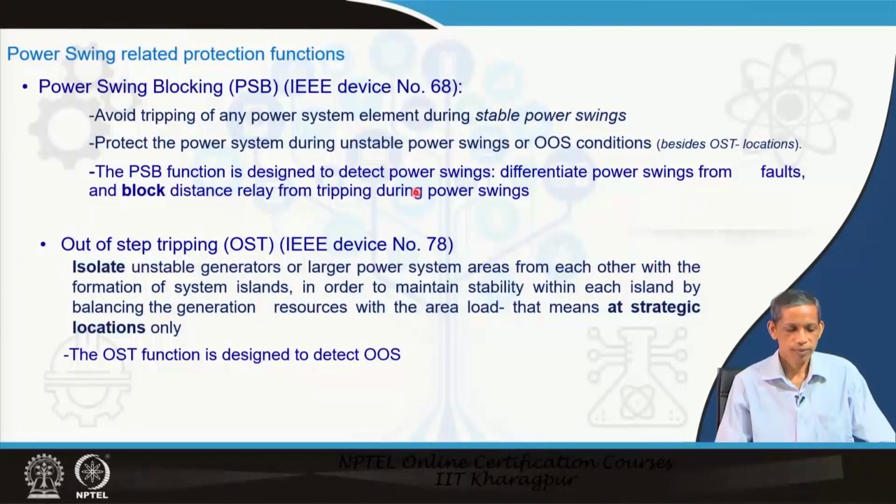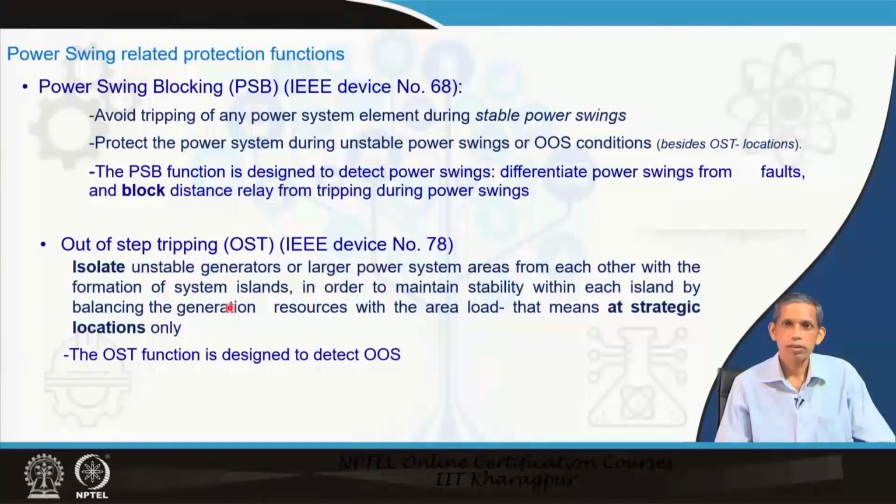Out of step tripping, device number 78, isolates unstable generators or large power system areas from each other with the formation of islands, in order to maintain stability and integrity in the system. These are done at strategic locations only, predefined buses only, where the load and generation can be balanced in an area.